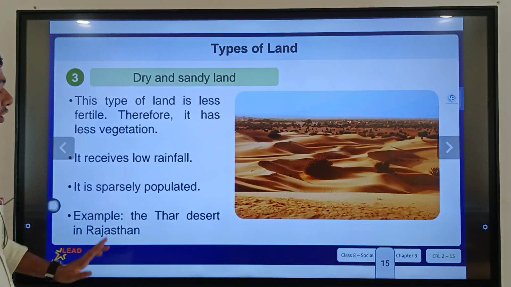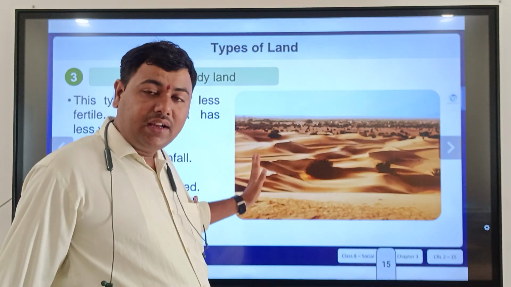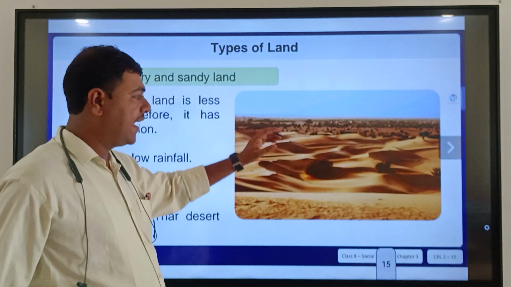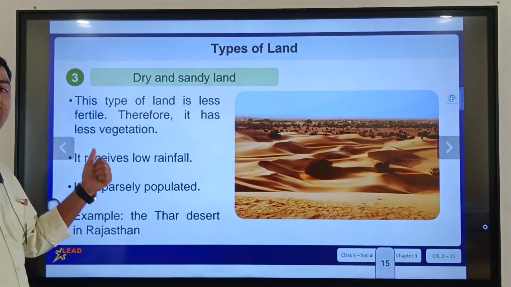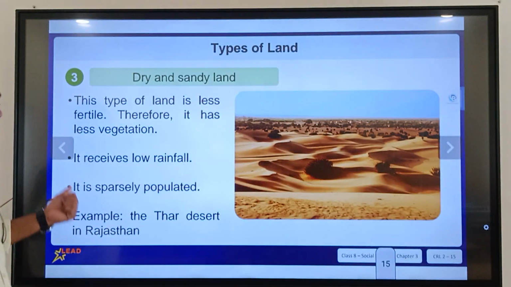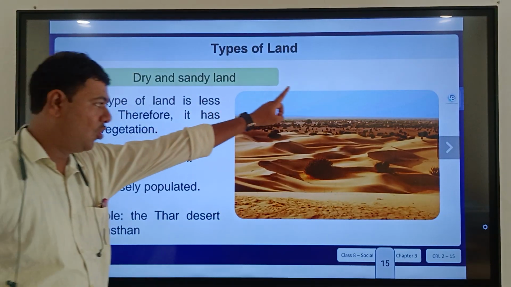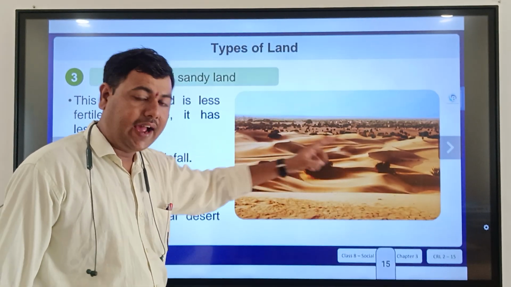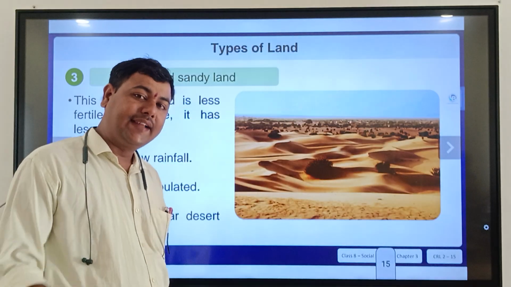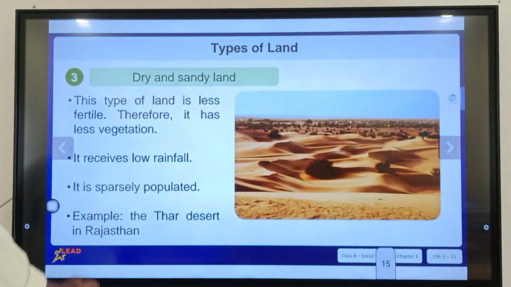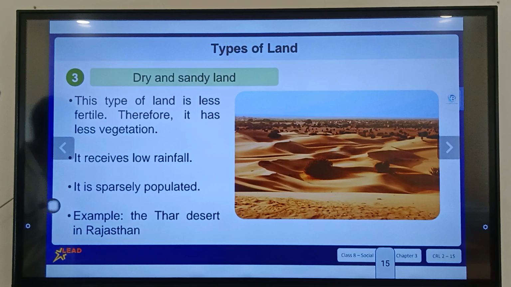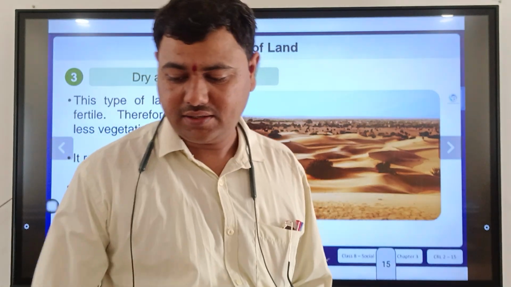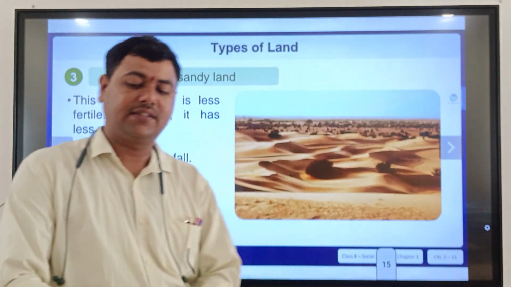This type of land receives low rainfall. Why is this area totally made of sand and totally dry? Because it receives very low rainfall. No crops are there, no vegetation is there, heavy temperature is there, and low rainfall is there. That's why this area is sparsely populated. For example, the Thar Desert in Rajasthan.